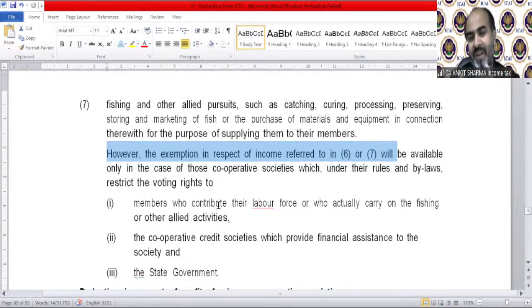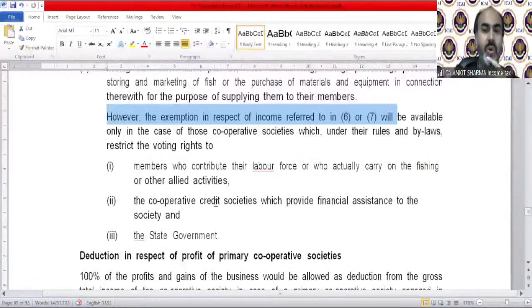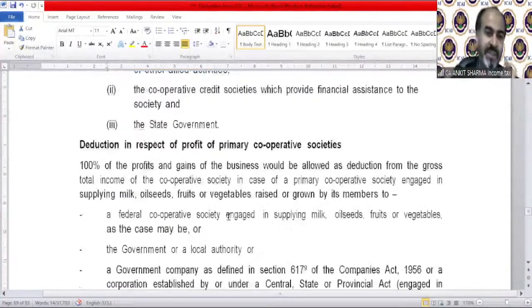This is very complicated, conditions and conditions, but let me tell you again, do not tense, because the main thing for the purpose of income tax is that you need to learn who is eligible for the deduction, what income is eligible for the deduction, what amount of deduction you can get, what time duration you can get the deduction, and some other more conditions which are related to your provision. Only in the case of those cooperative societies which under their rules and bylaws restrict the voting rights to members who contribute there, you can read it. Of course, these are conditions like voting rights, etc.